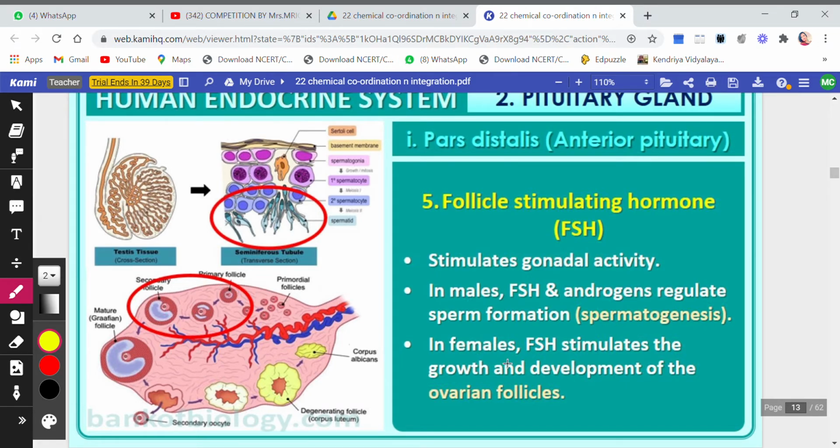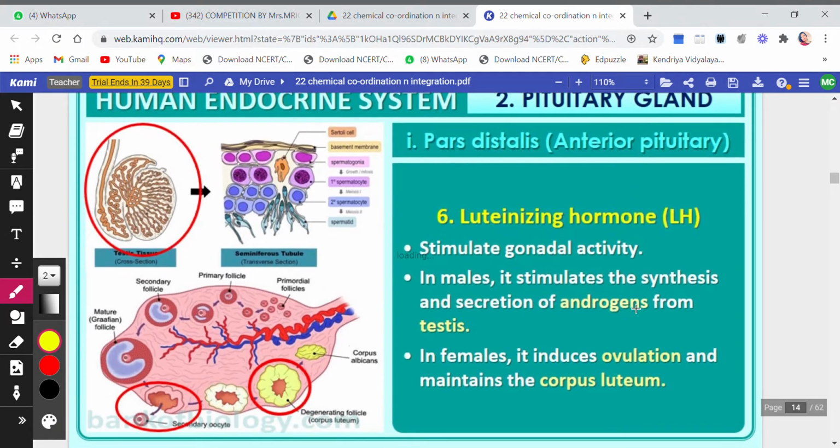Next, in females, FSH stimulates the growth and development of the ovarian follicles. So in males it will take care of the production of sperms, and in females it will take care of the development and growth of ovarian follicles, from primary follicle to secondary, then secondary to tertiary, and then to mature. So all this work is of follicle stimulating hormone.